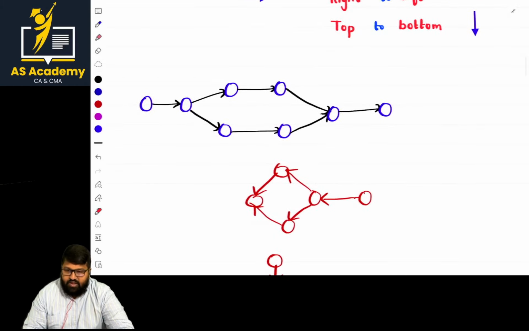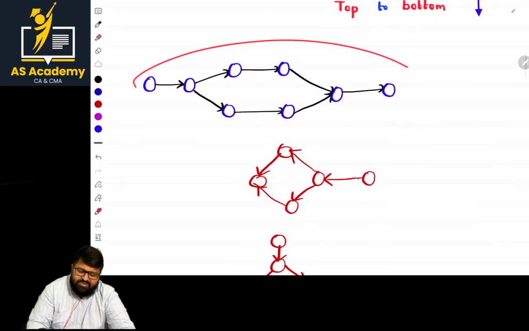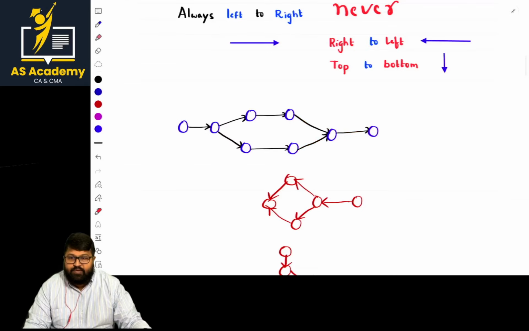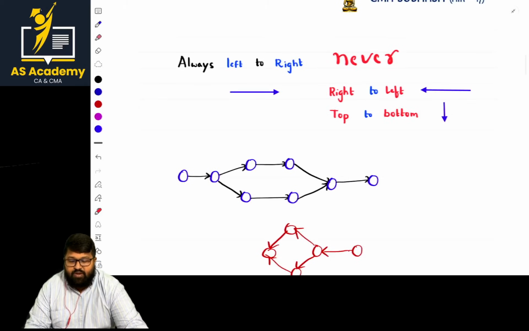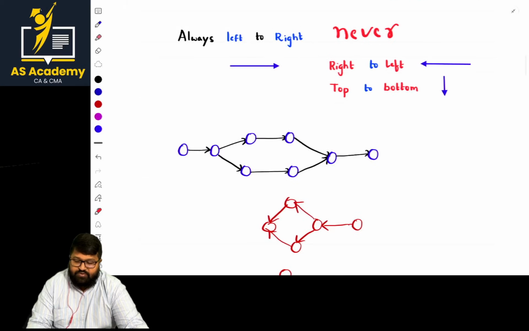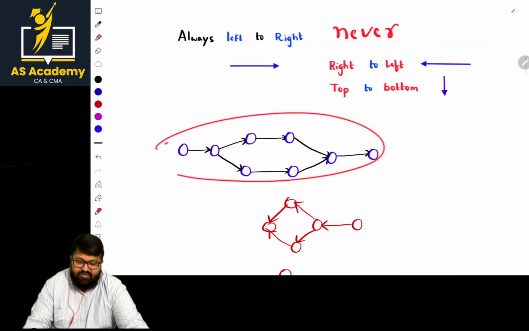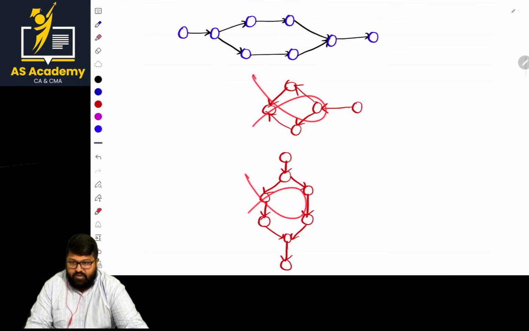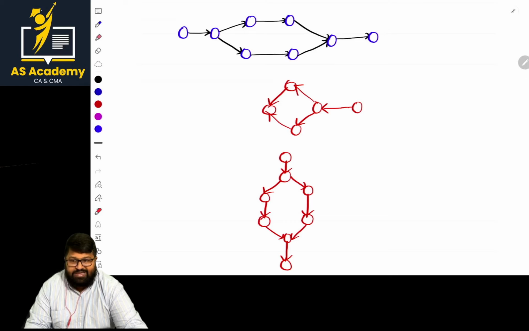Okay, and here if we go further, this is one example now, and let us go with other parts also. Regarding direction, the basic fundamental rule is always from left to right. So this way, this will be the appropriate diagram, and never in this way or this way. I'm showing what should not be done also. Mainly from exam point of view, these rules should definitely be followed.